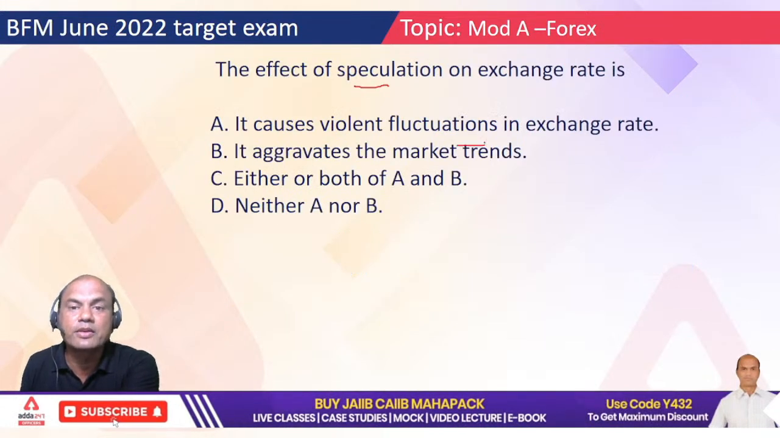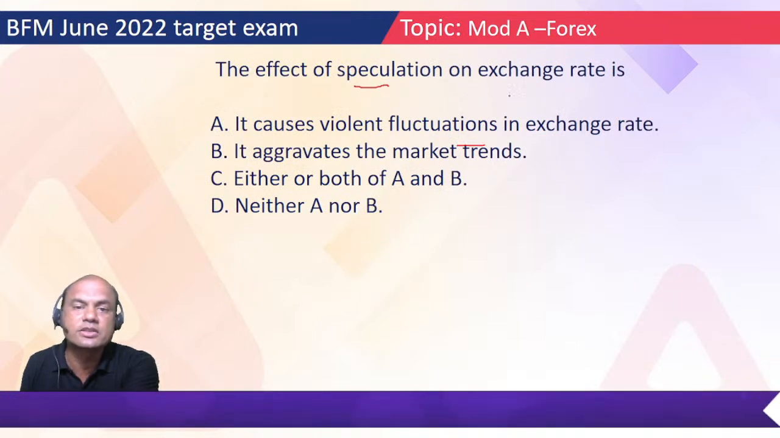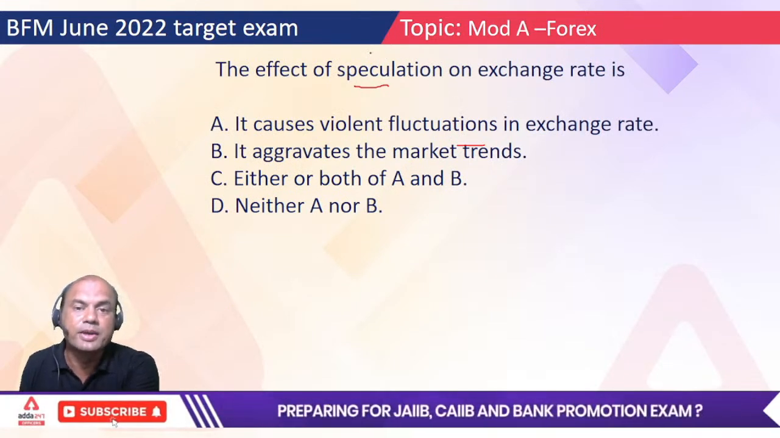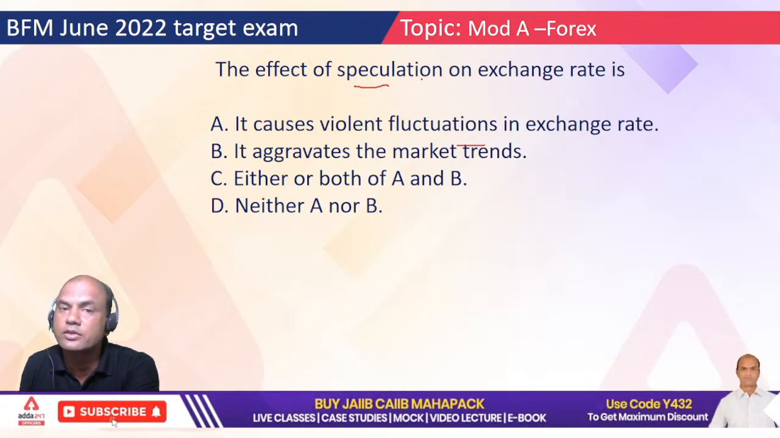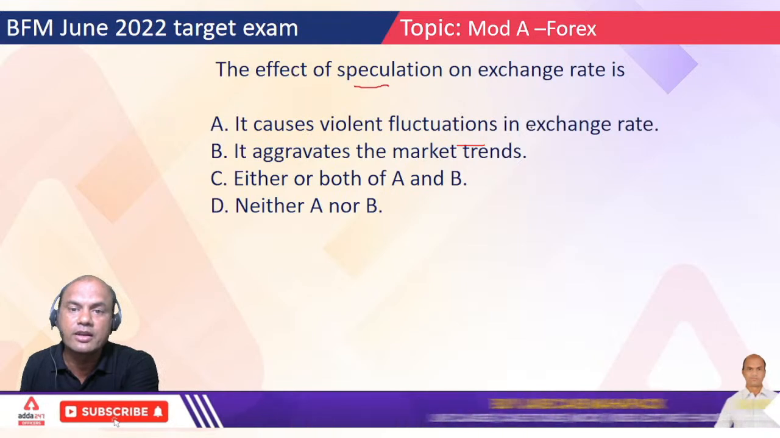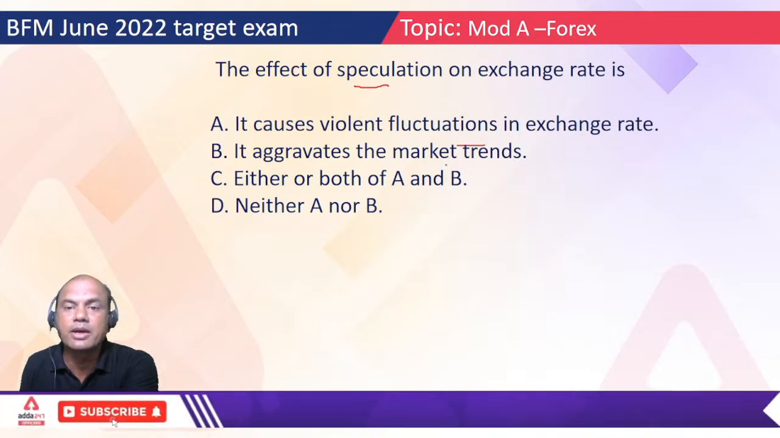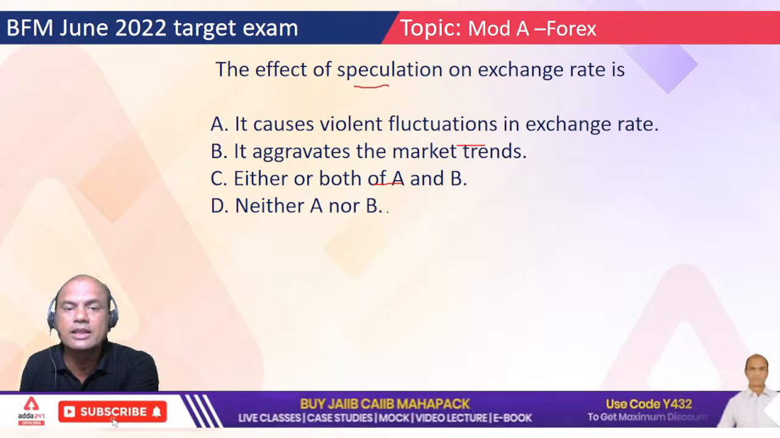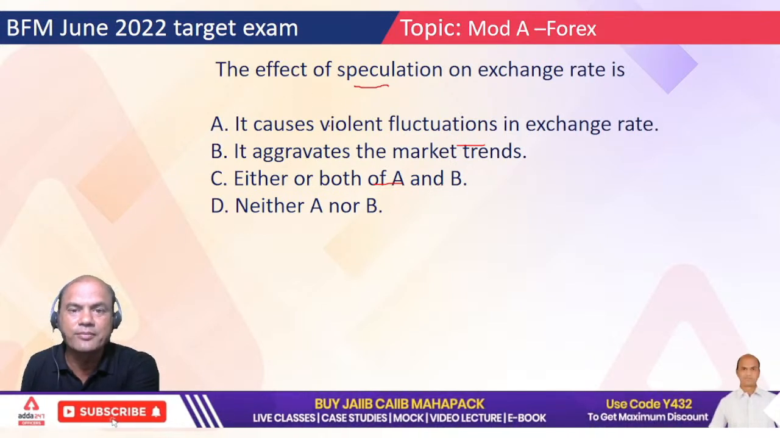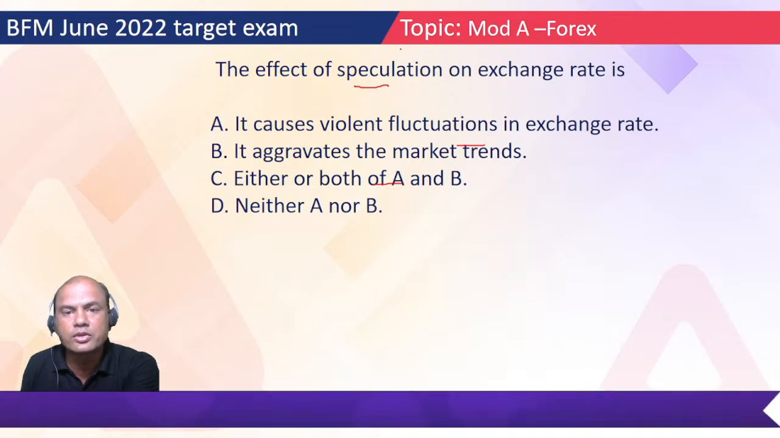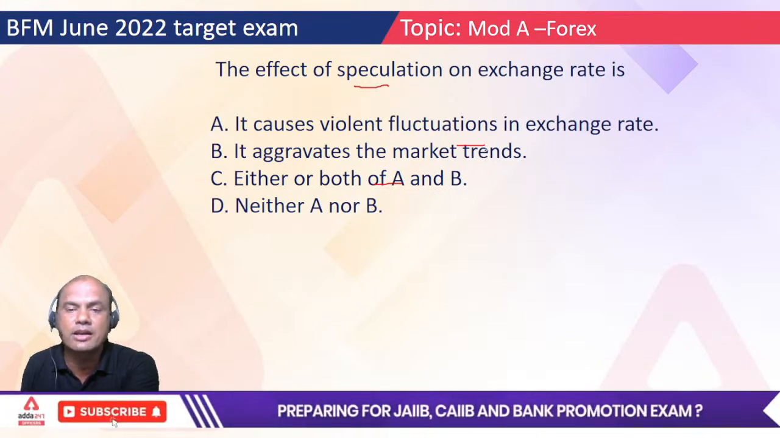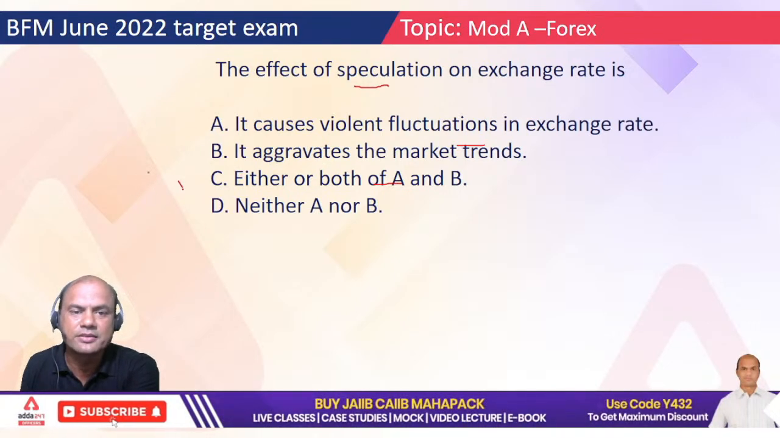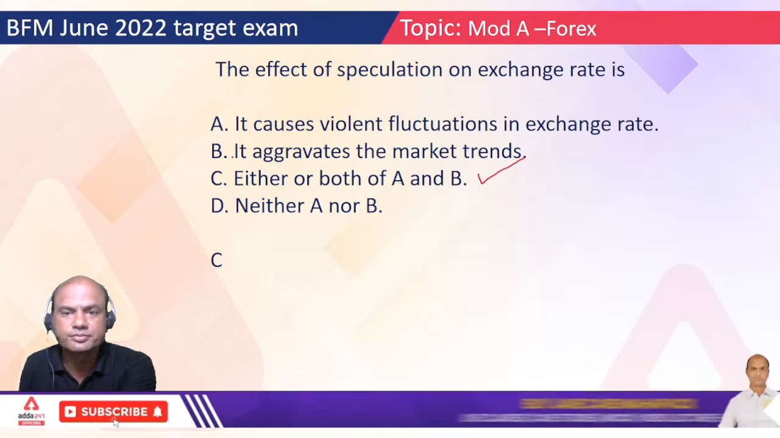The effect of speculation on exchange rate is, so speculation is one of the major reasons for short term increase or decrease in the forex rates. It causes violent fluctuations. It aggravates the market trends. Either A or B, either or both A or B, neither A or B. So the answer is quite simple. Fluctuations are heavy due to speculation and it aggravates the market trends, means market movements are too huge. So it's either or this. Answer is C, either or both.